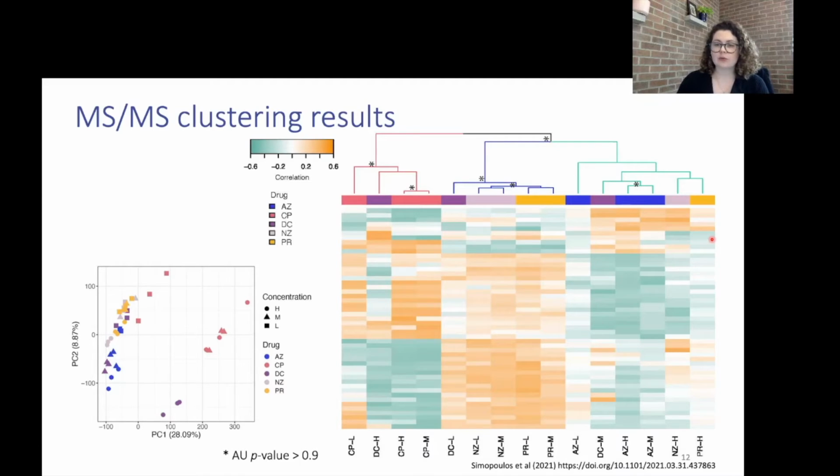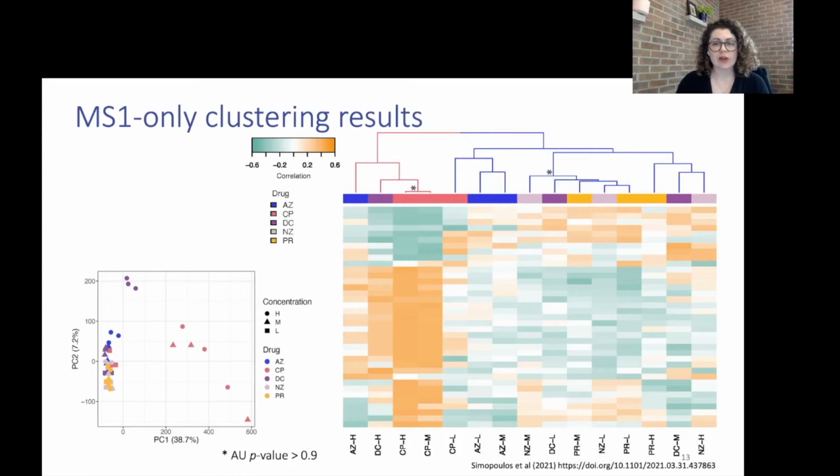In our results, we see 3 main clusters. The cluster on the left contains all concentrations of ciprofloxacin, an antibiotic, as well as the high concentration of diclofenac, an NSAID. This could potentially indicate that high concentrations of this NSAID act like an antibiotic.